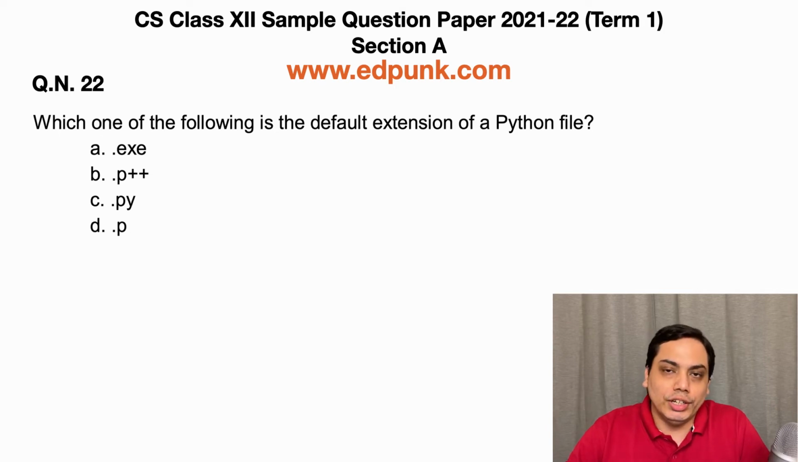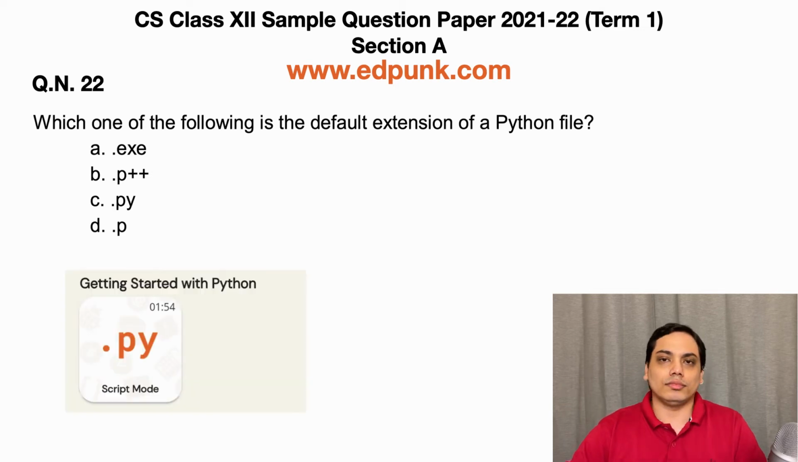Moving on to the next question, question number 22. Which of the following is the default extension of Python file? Option A, .exe, option B, .p++, option C, .py, and option D, .p.